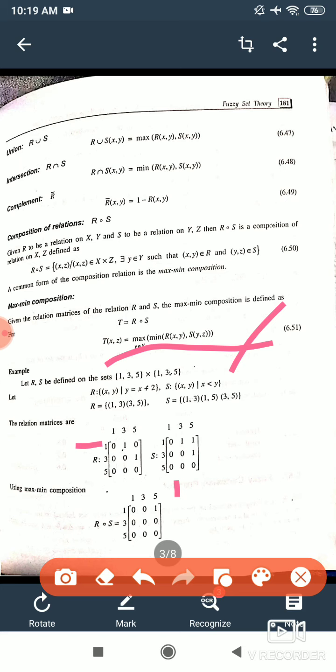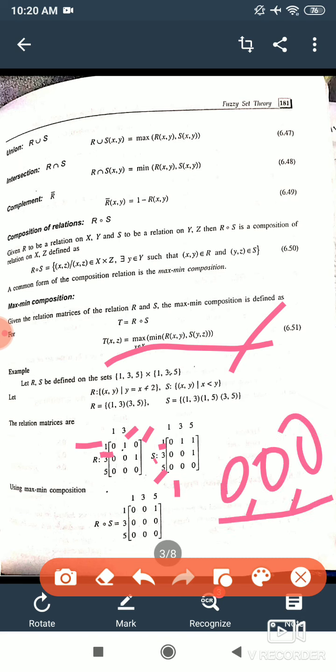So 0 is compared with this 0. Which one is minimum? 0. Then 1 compared with 0, minimum is 0. This 0 compared with this 0, minimum is 0. So we have 0, 0 and 0. Out of these three zeros, we will find the maximum, and the maximum again is 0. So we will write here 0.